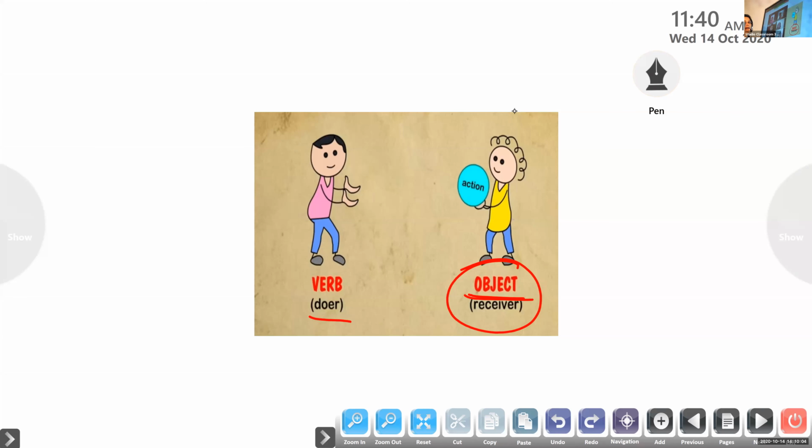Who is doing the action? The boy is doing. The boy kicked the ball. The boy is doing the action. Kicked what? The ball. So the ball is receiving the action, and that is the object of the sentence.